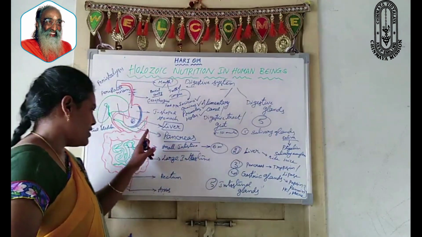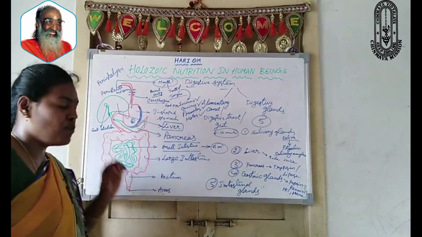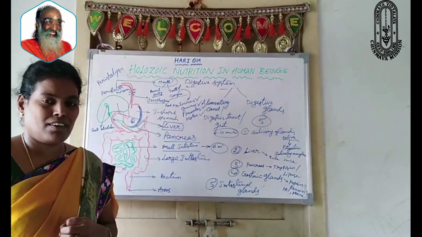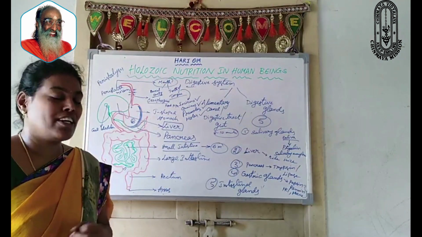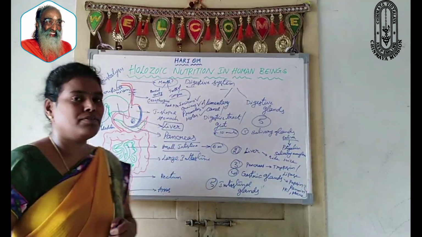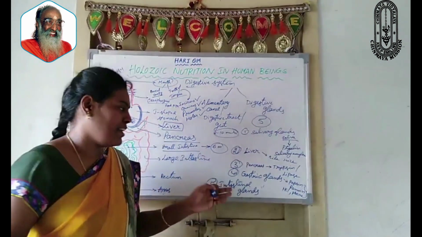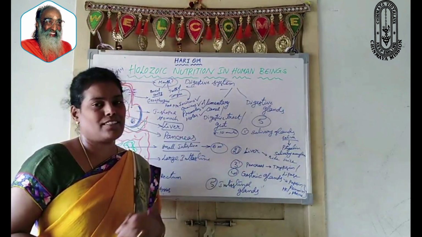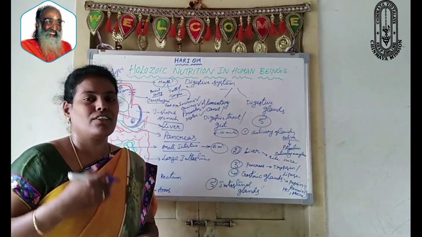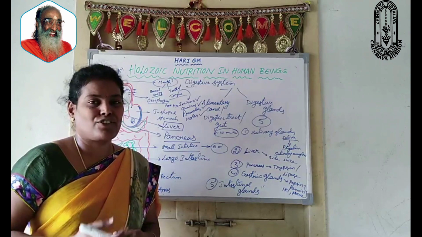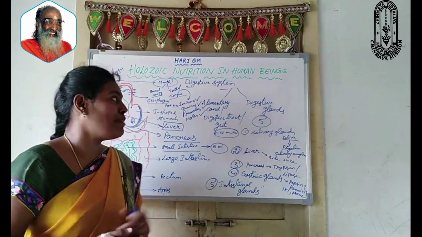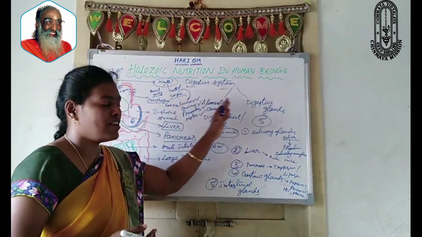These glands are present in the inner lining of the small intestine, which helps in the digestion of food. What is the site of complete digestion? Small intestine. And here from the intestinal glands, intestinal juices are secreted, which act on the fully completed food also. Okay, this is about the digestive system overview.